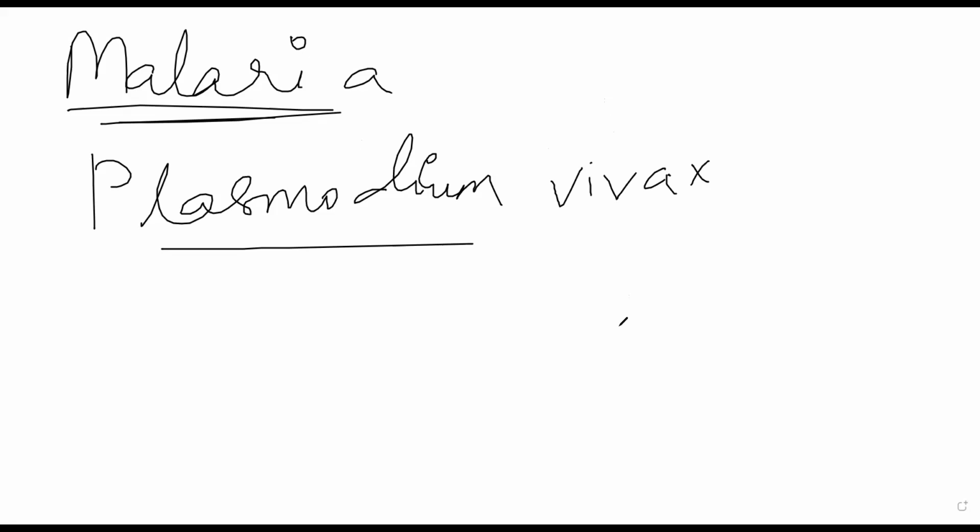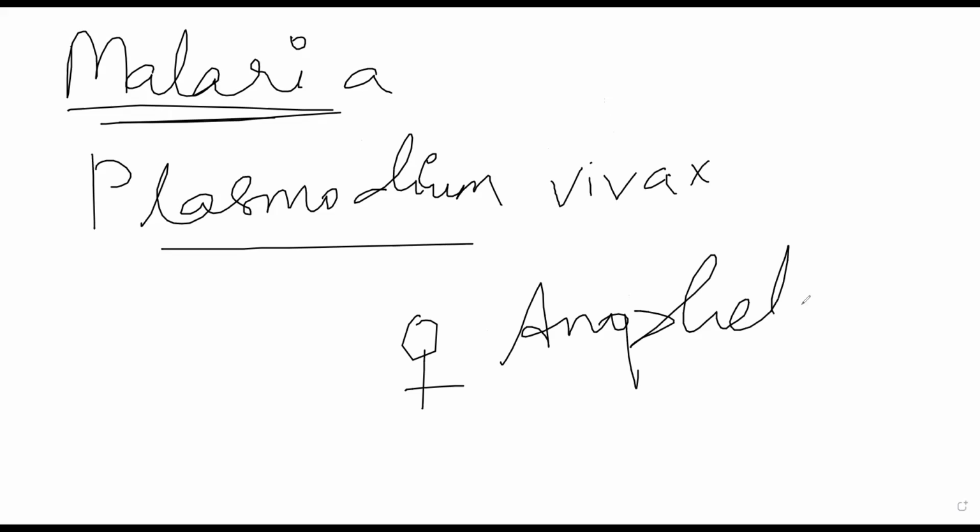Okay. The main transmitter of malaria will be the female Anopheles mosquito. This is just the transmitter. This is not the causative agent. The female Anopheles mosquito is carrying Plasmodium. Once Plasmodium enters the host body, Plasmodium is able to cause malaria, not the Anopheles mosquito. We have Plasmodium falciparum as well. Falciparum causes a very severe type of malaria.